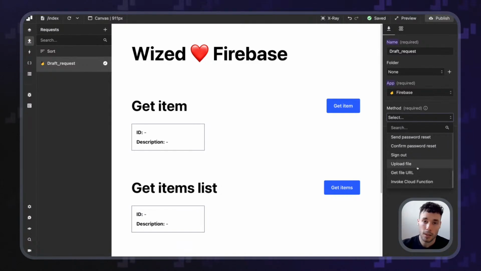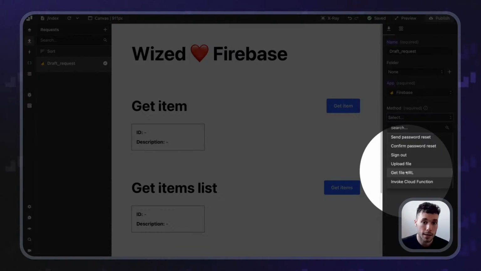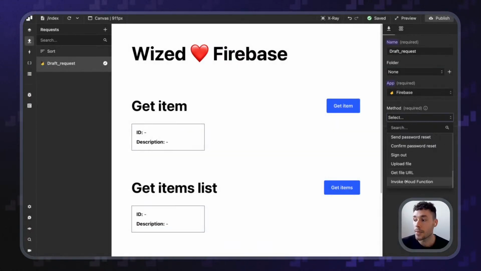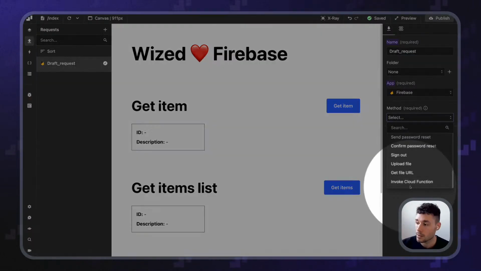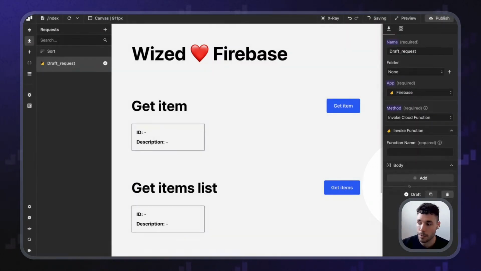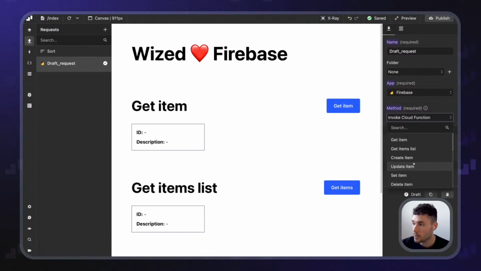And then we've got some other goodies like uploading a file because we also have storage in Firebase. So we can upload files and then we can also get file URLs in case you wanted to display an image or you wanted the user to download a specific file. You can get a URL from that file. And then lastly, we can also create cloud functions and run them from Wized, which would be this. No, I don't want to invoke a cloud function.